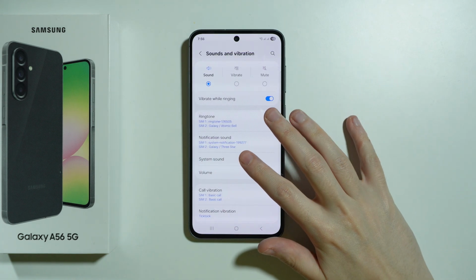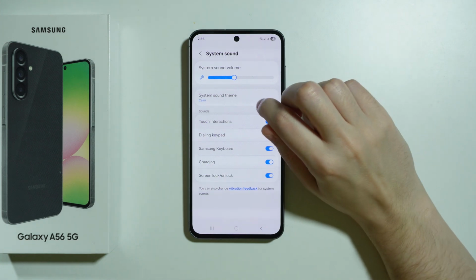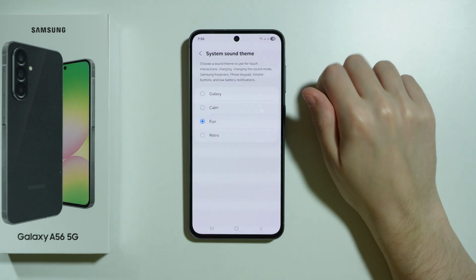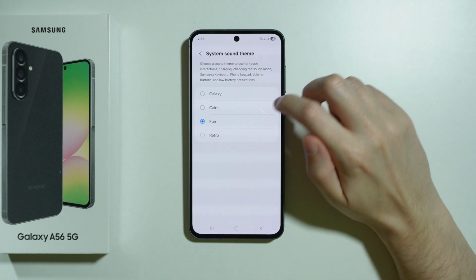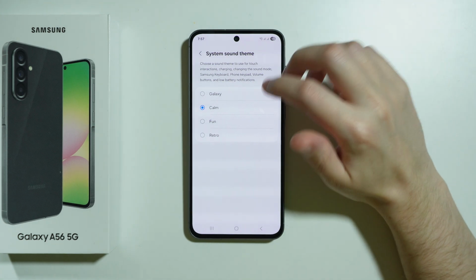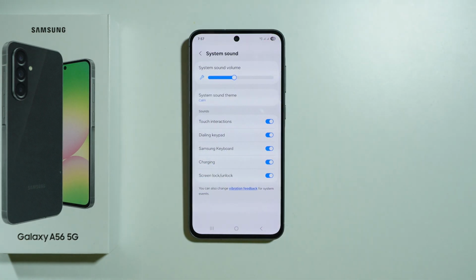Next over here go to system sound, and then we want to go to system sound theme, where we can choose a different theme for our system sounds that also includes the touch sound. So once you choose the one that you like the most, you can simply exit, and that's all.